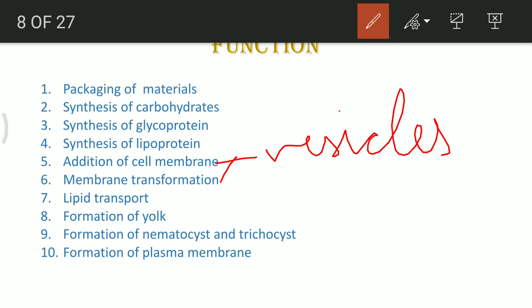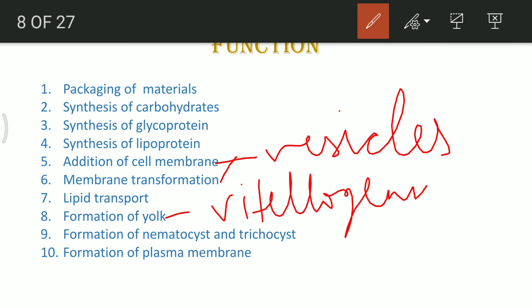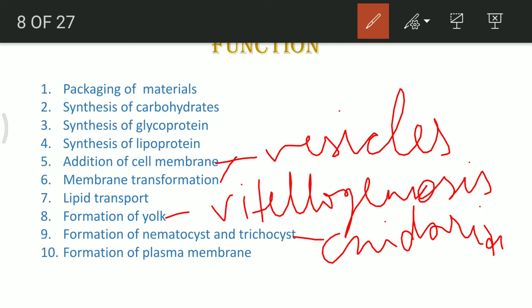It helps in formation of yolk. So vitellogenesis, it means formation of yolk, takes place in the egg with the help of Golgi complex. Formation of nematocytes and trichocysts. Nematocytes: cnidarians like Aurelia have the presence of cnidoblast cells or nematocytes.